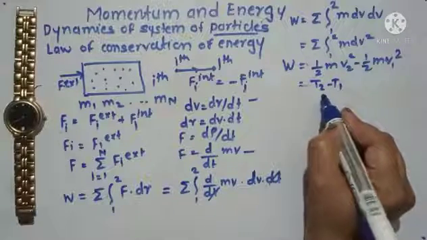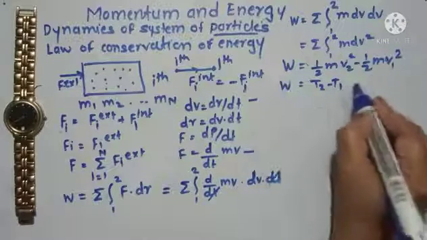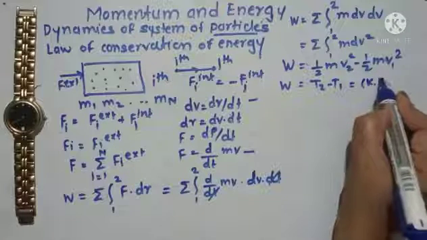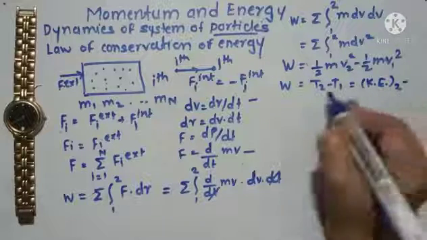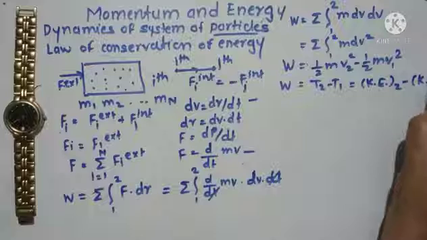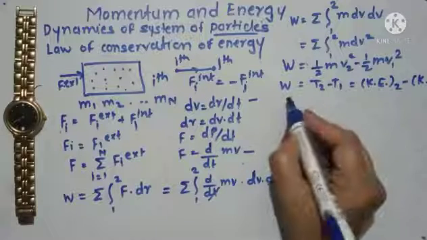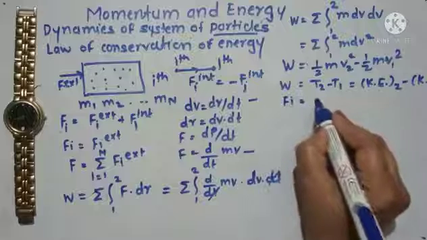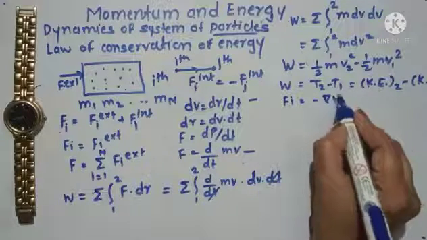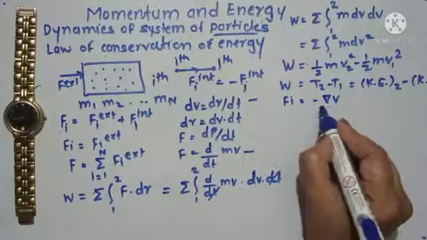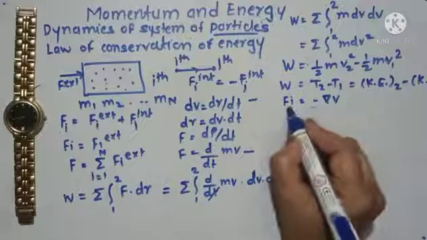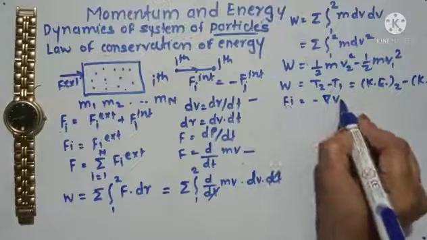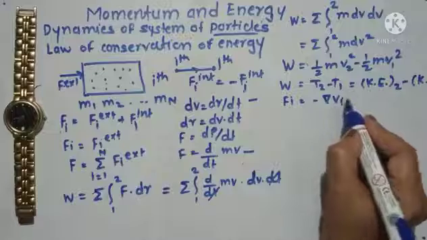So this T2 is the kinetic energy at the final position minus the kinetic energy at the first position. According to another definition, the force can also be written as the gradient of the potential field: F is equal to minus del V. We are considering the ith particle, so we can write it as del Vi.